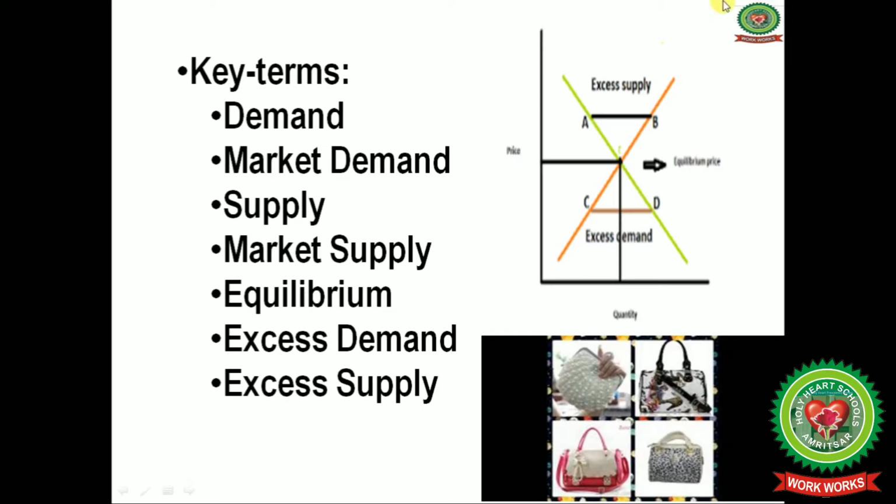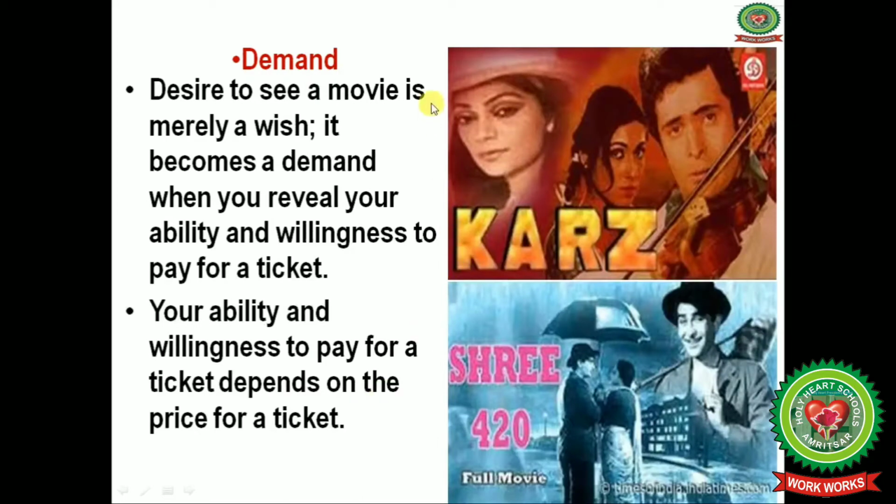Now we will discuss some important key terms related to the topic, like demand, market demand, supply, market supply, equilibrium, excess demand and excess supply.